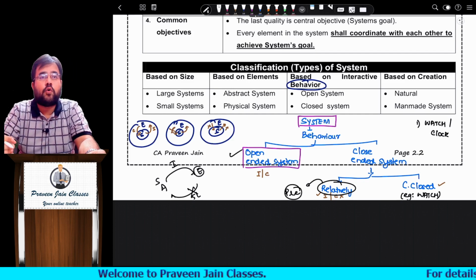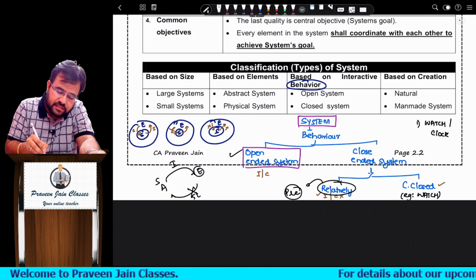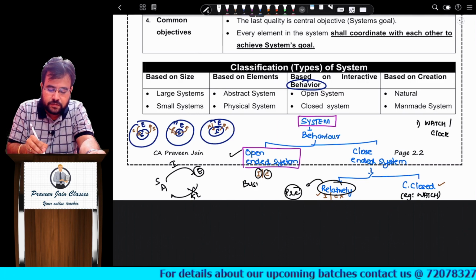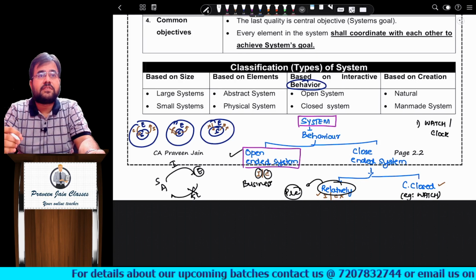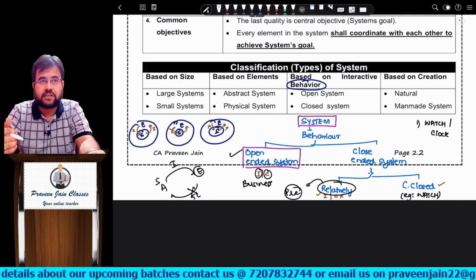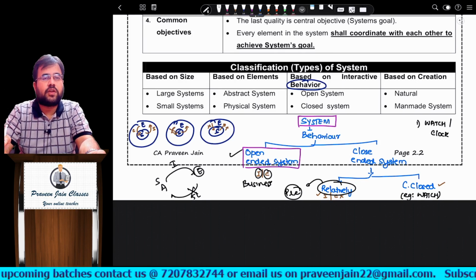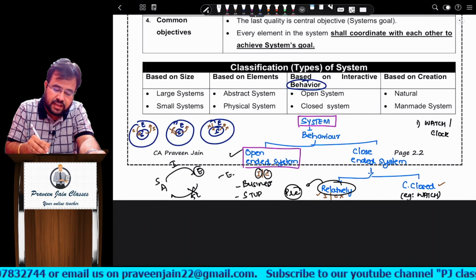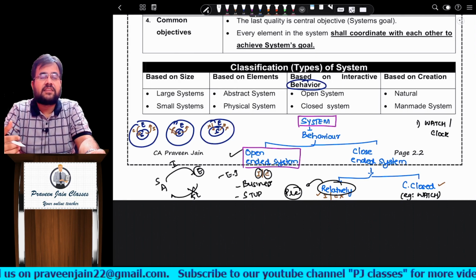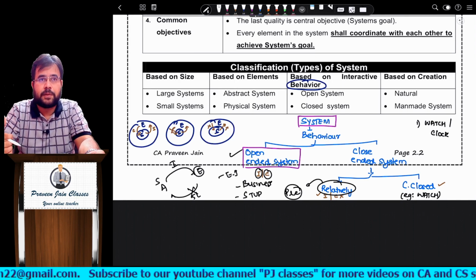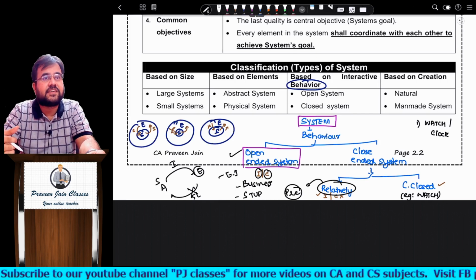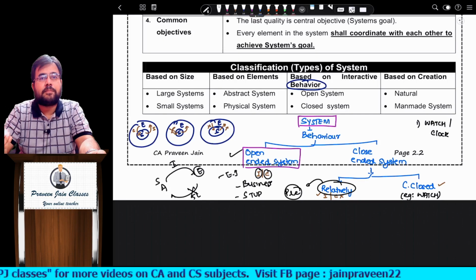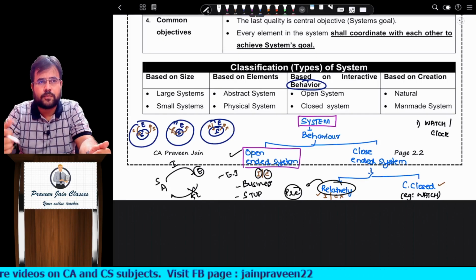And who are open-ended systems? These are systems which interact also and change also. Example, any business. Businesses have to understand the requirements of customers and they have to change according to those requirements. Can I say students also? Can I say educational institutes also? PJ classes, we have to interact with CS people, that is the ICSI institute, and we have to change according to the changes in the ICSI institute. So can I say PJ classes is an example of an open-ended system?